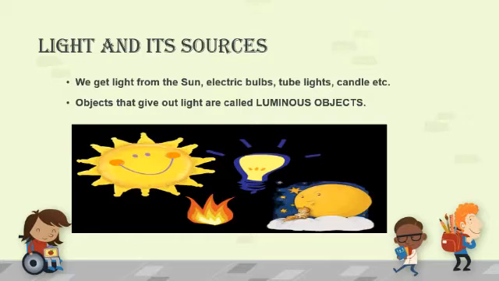Okay, so these objects which are giving us light, or the objects that give out light, are called luminous objects. Here, sun is there, fire is there, stars are there, bulb is there. These all are examples of luminous objects.